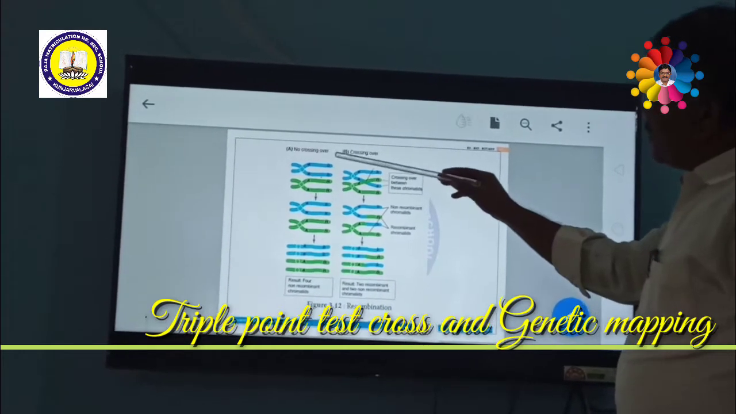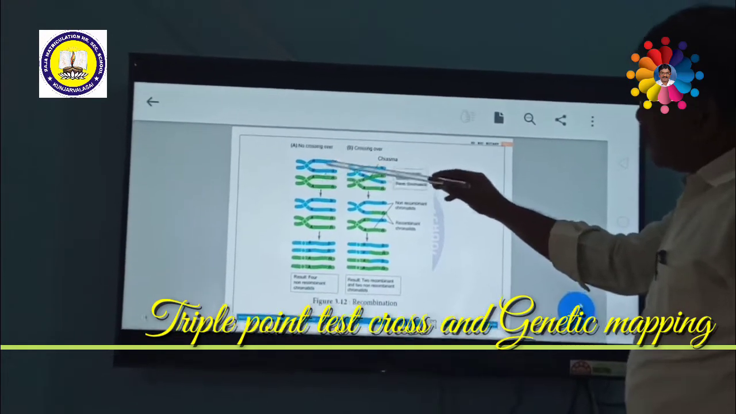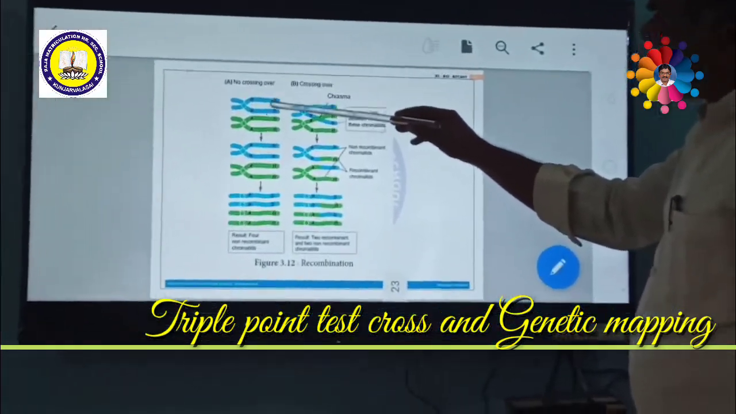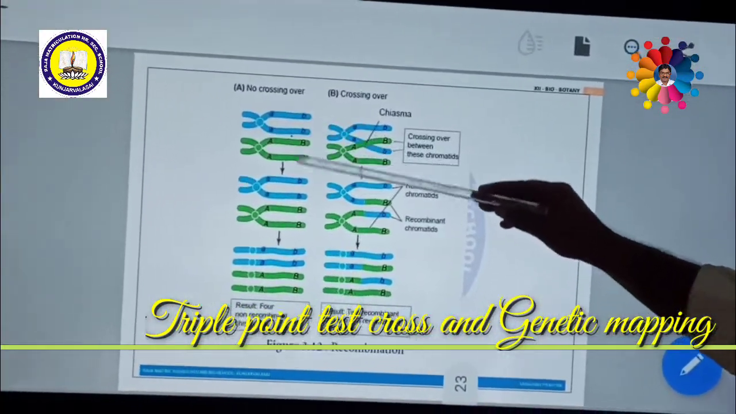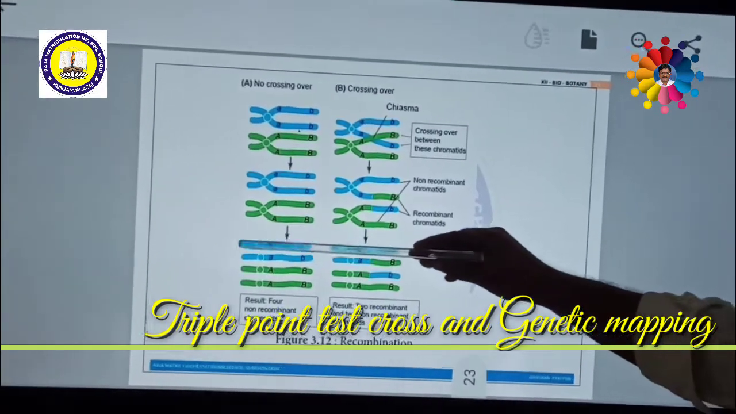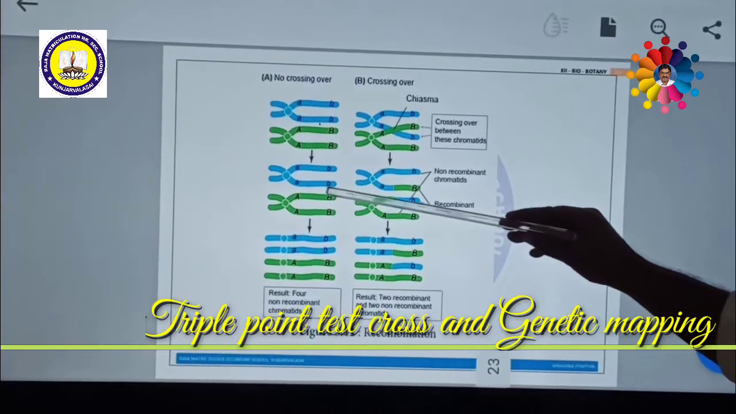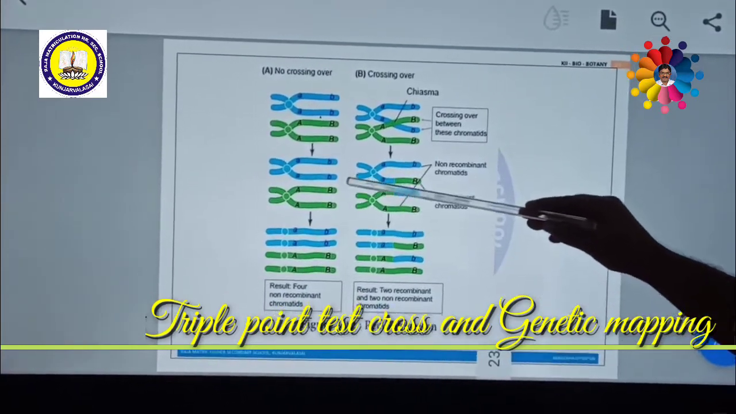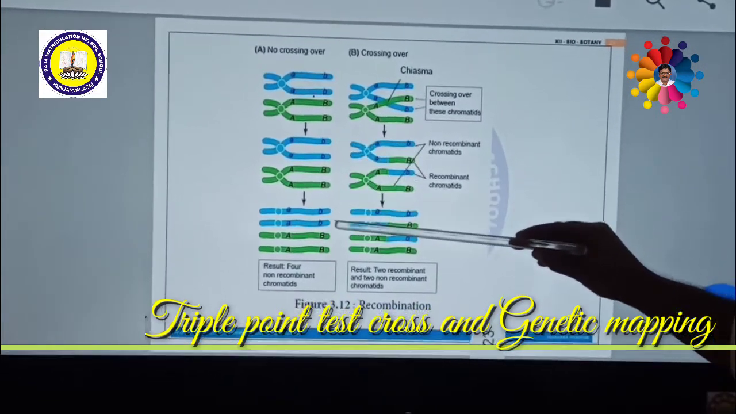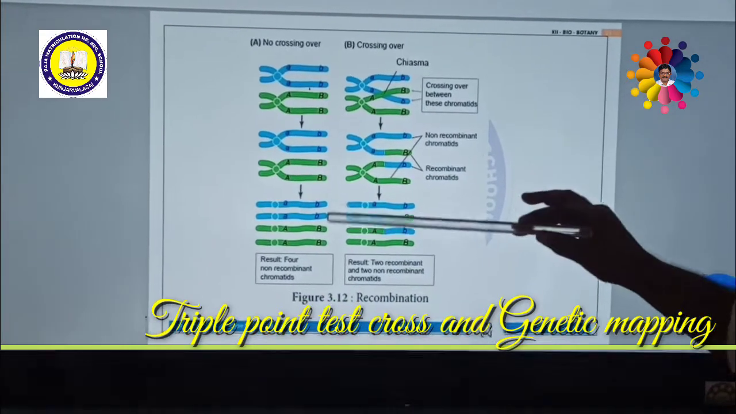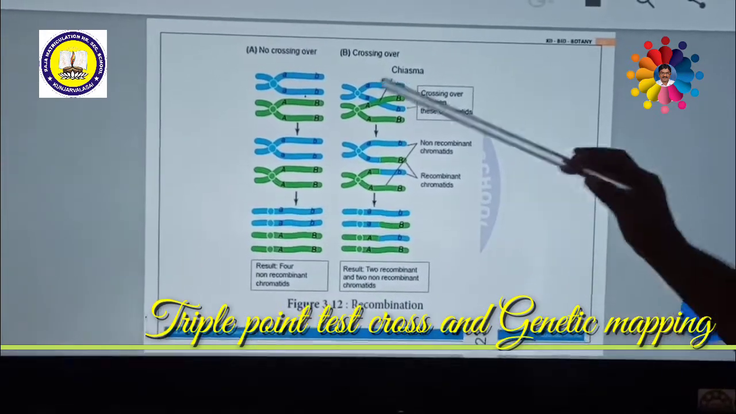Here, this is one chromosome and this is another chromosome; both are called homologous chromosomes. In these chromosomes, there is no crossing over at all. So after meiosis, four gametes will be formed, all with chromosomes without any crossing over. Without crossing over, it causes non-recombinant chromatids. There is no recombinant.